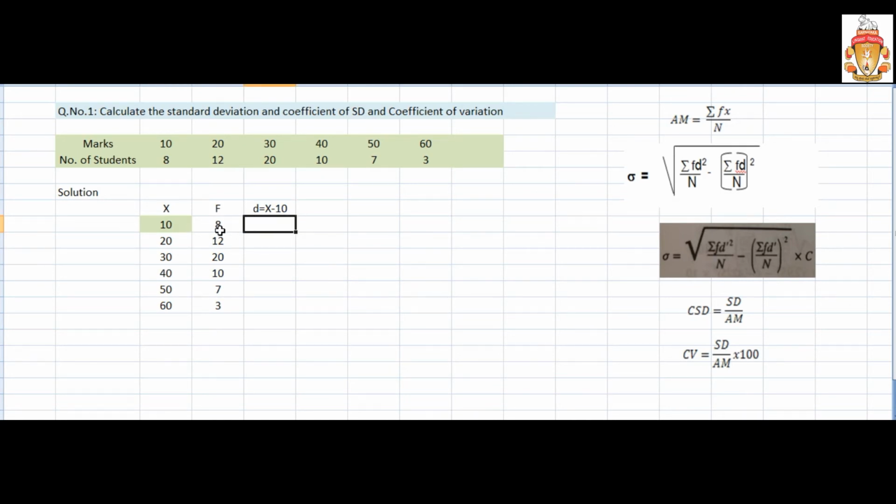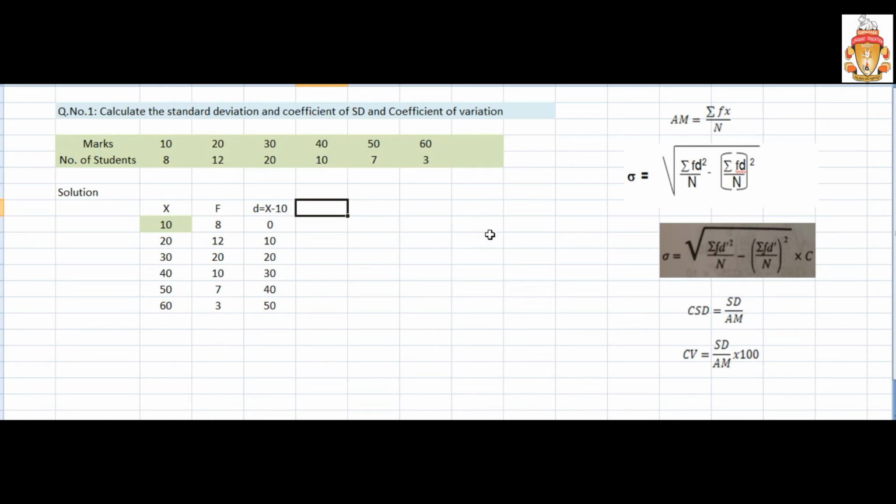Next, the solution is like this now. 10 minus 10, 0. 20 minus 10, 10. 30 minus 10, how much? 20. Next, 40 minus 10, 30. Next, 50 minus 10, 40. And last, 60 minus 10, how much? 50. So this was d.